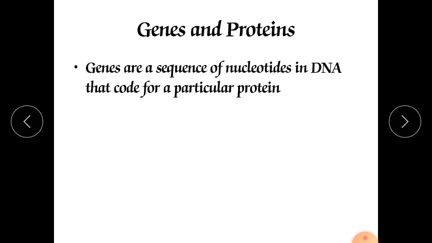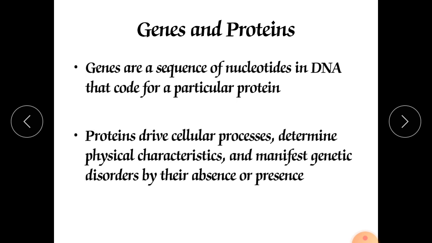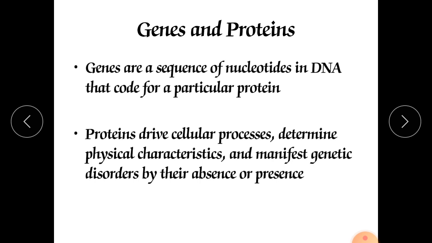For body functions, each of our body parts requires hormones, enzymes, and various proteinous substances. Different types of proteins are required as different types of agents, like hormones, enzymes, glycoproteins, and so on. Proteins drive cellular processes and determine the physical characteristics. So various cellular processes can be run by these proteins.